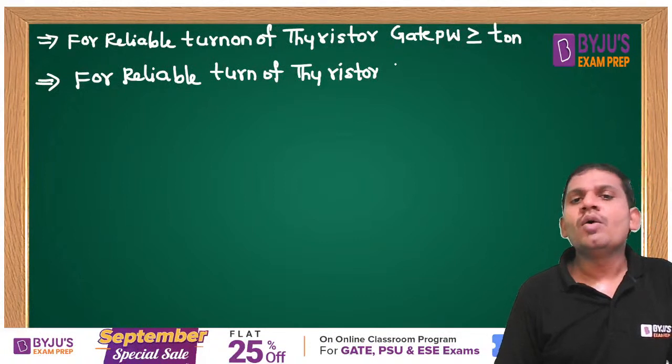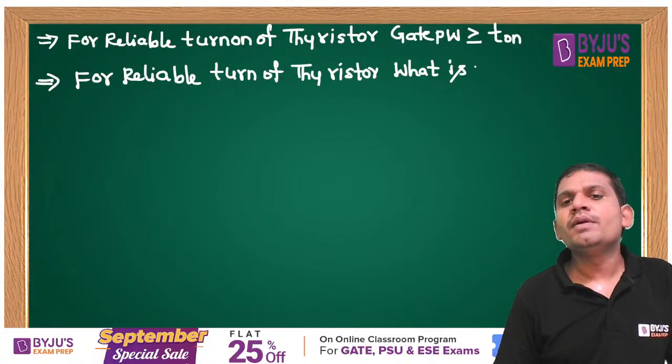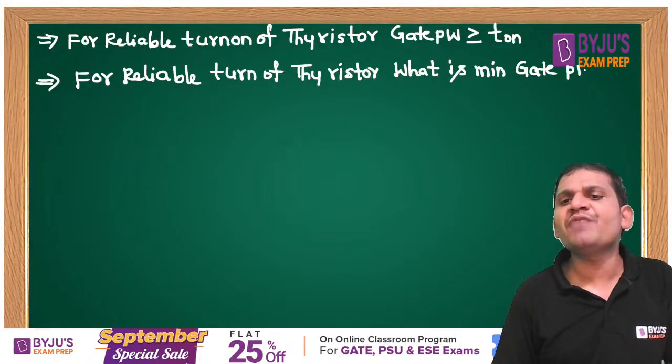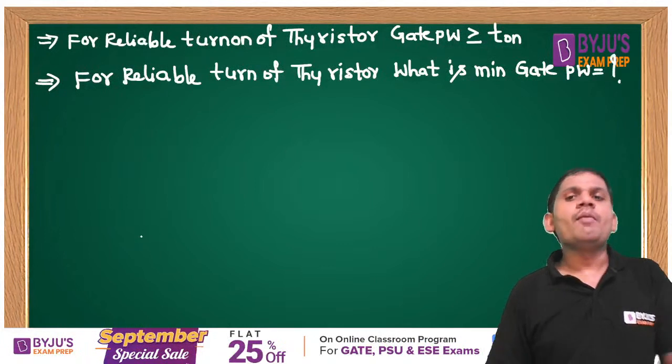If it is asked, what is the minimum gate pulse width?